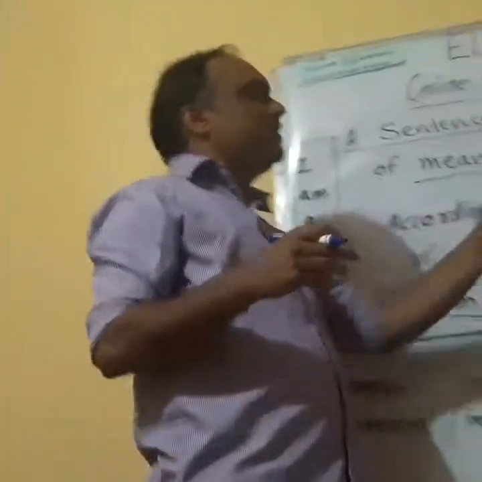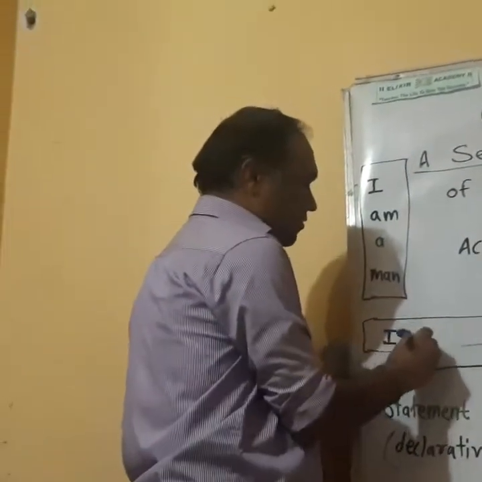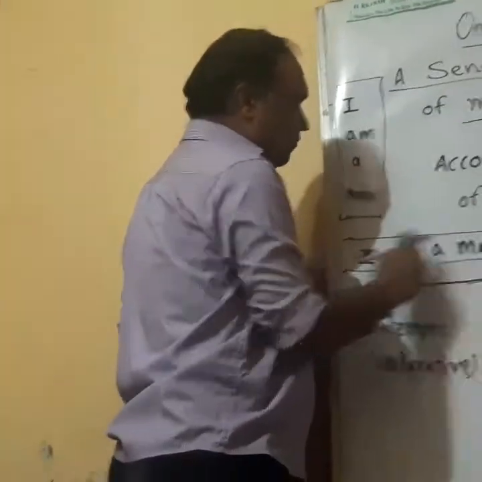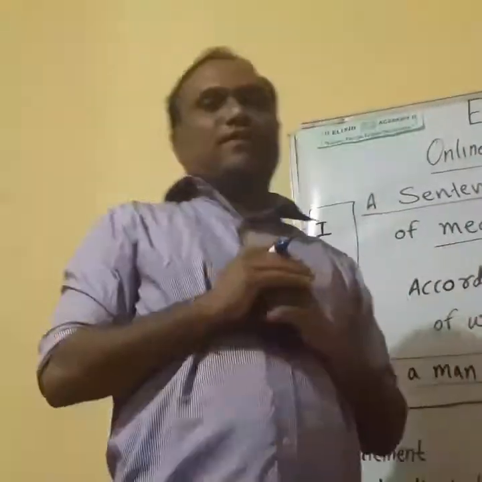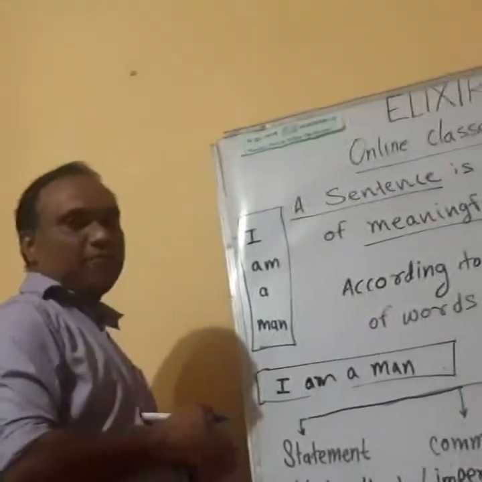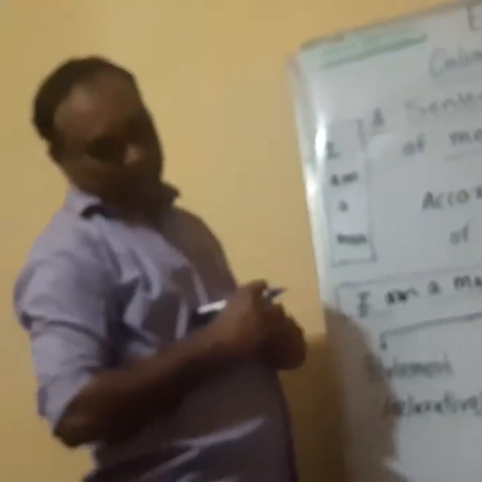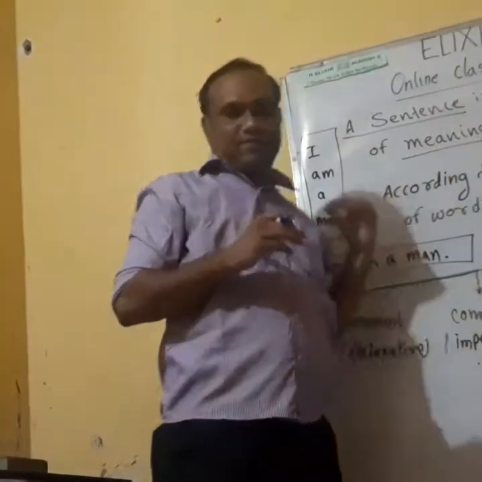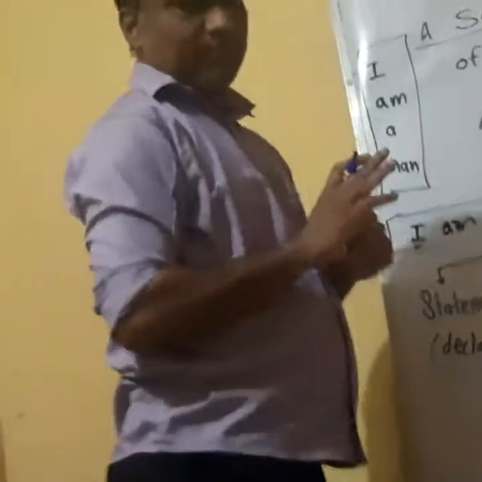The next one is prescribed sequence. So what is the meaning of prescribed sequence? In the English language, a sentence has a prescribed sequence. I will explain it in detail. If you read this sentence and observe it carefully, you will come to know that the sentence begins with the proper word and ends with the full stop. So it is a prescribed sequence. It determines the type of sentence.